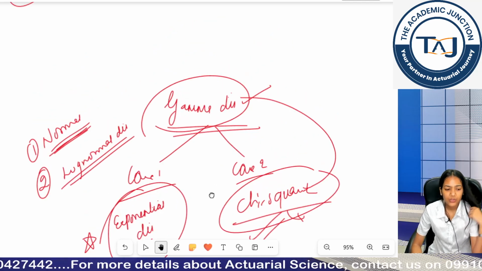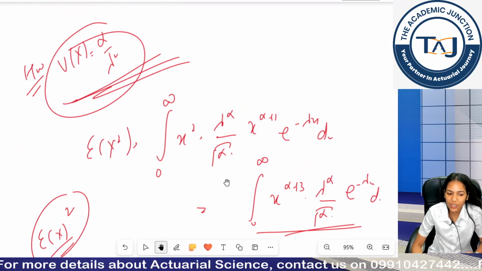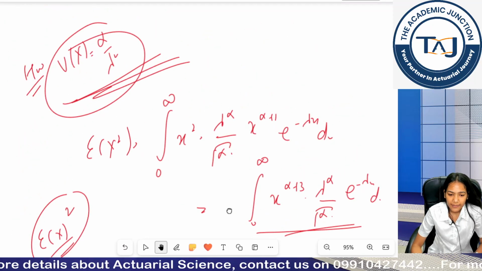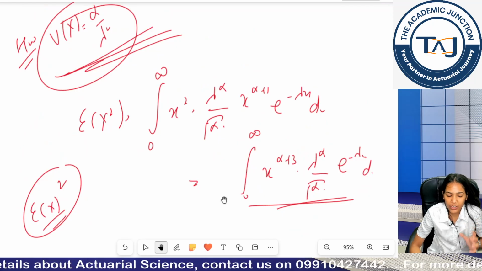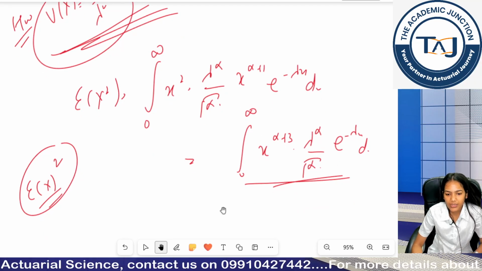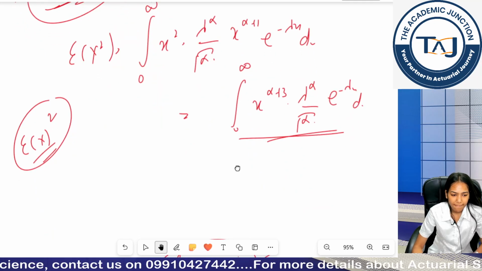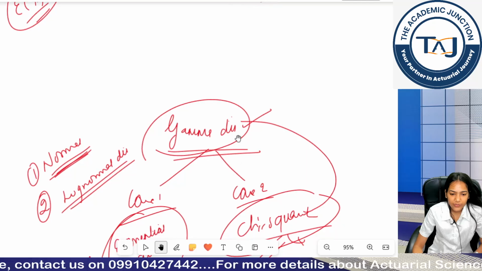Is that clear? So your homework is, guys, you have to prove this, you have to revise your integration, okay. Your integration should be on your fingertips, otherwise you won't be able to do the questions, because continuous distributions use integrations. Clear? Should we wrap up the class?